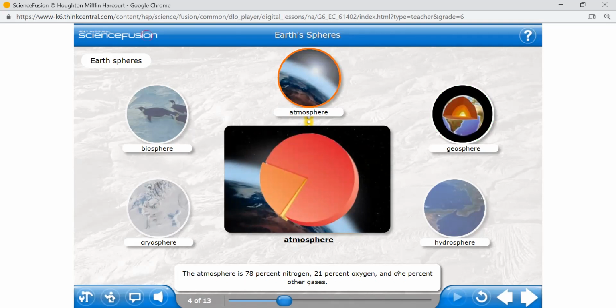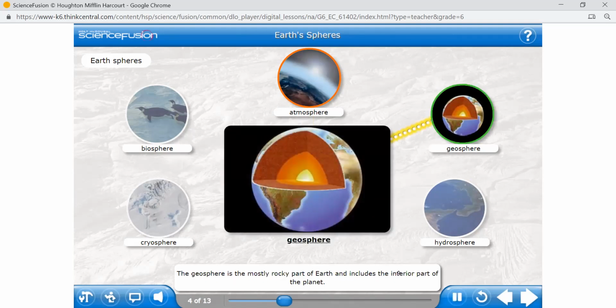Girls, grade 7 means you must know. It's very important. When you look outside in the sky, you must know its atmosphere. It contains 78% nitrogen, 21% oxygen, and 1% other gases, which include carbon dioxide, many other gases and water vapor. Okay?